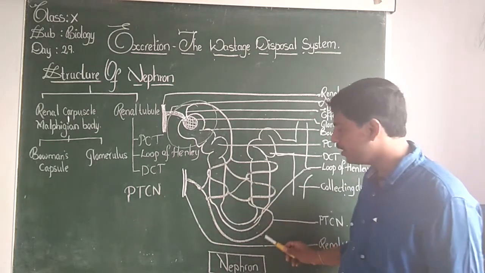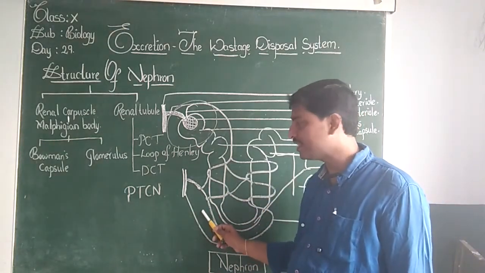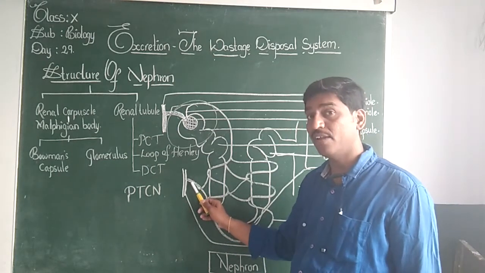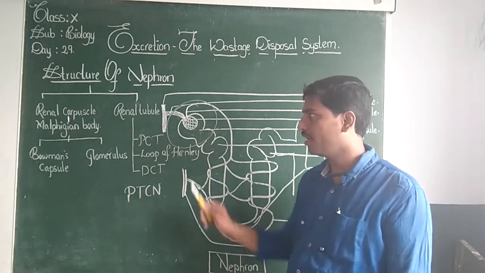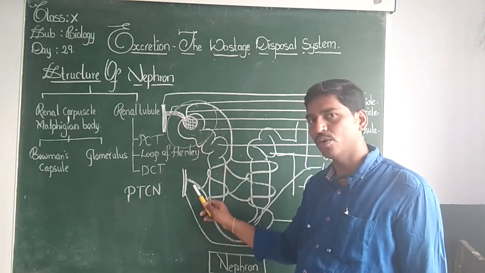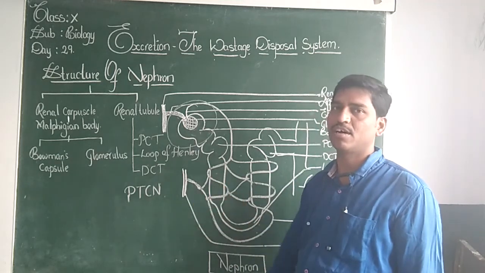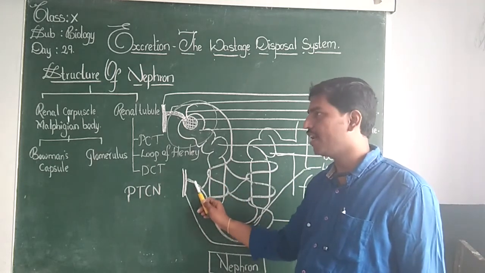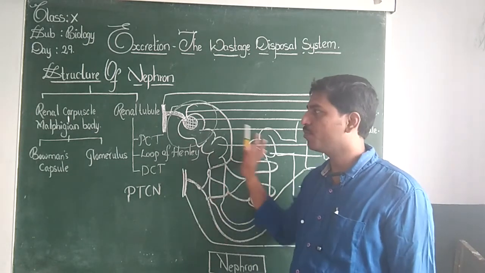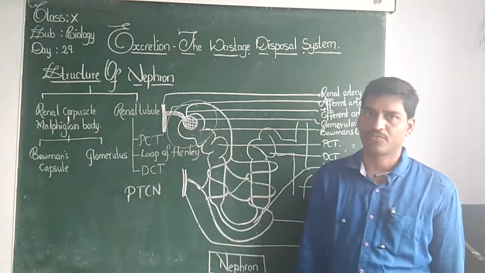Now all this peritubular capillary network rejoins to form the renal venule. The renal arteriole gives rise to the branch, and the renal venule forms by joining all these capillaries. This renal venule joins the renal vein. So this is about the structure of the nephron.